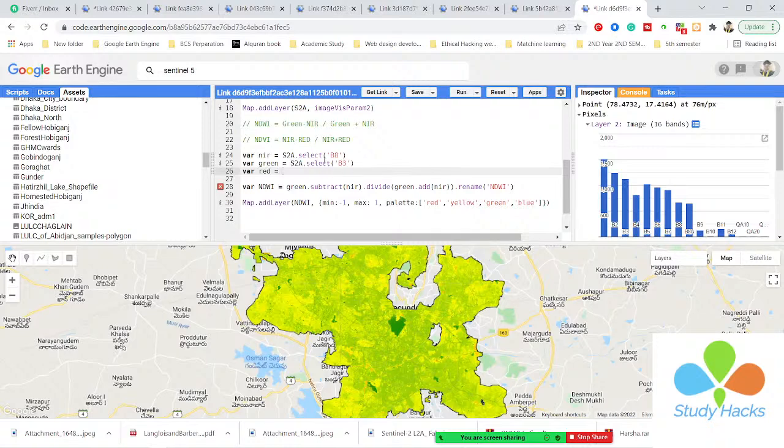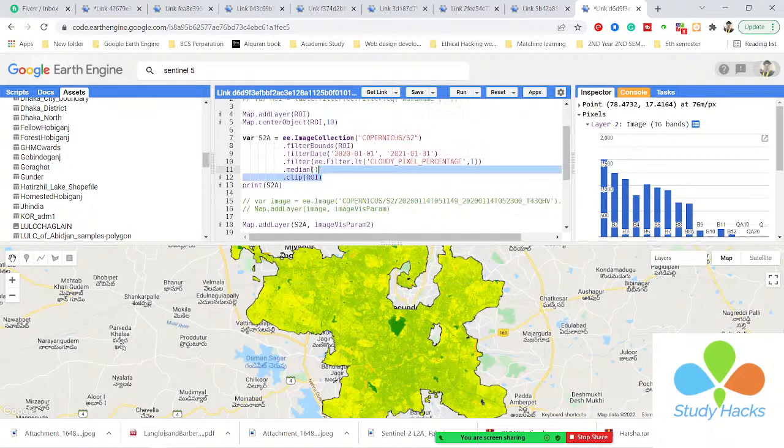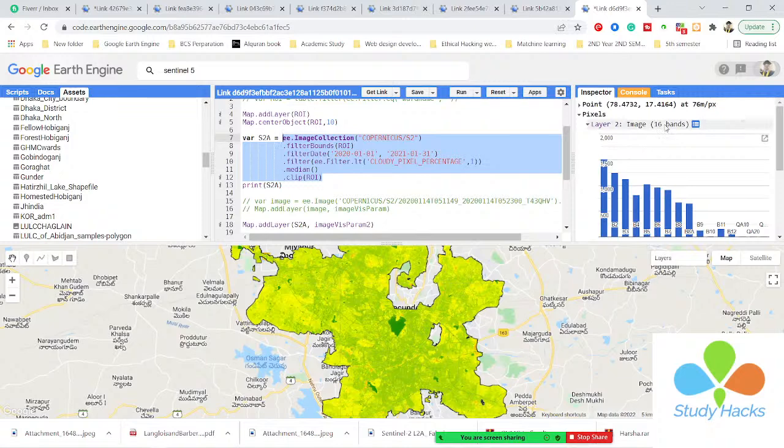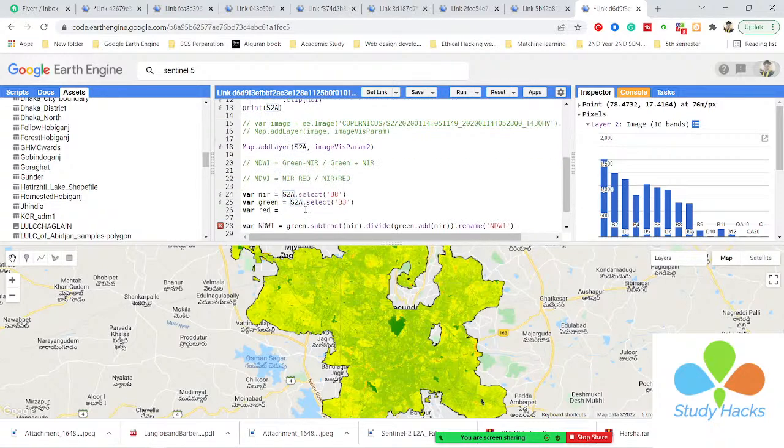Okay, and you can see this is my collection, and in this collection we can get a total of 16 bands. All of the bands will be available here: B2, B3, B4, or red, green, blue, near infrared, shortwave infrared 2. From the 16 bands I want to select only one band, called the red band. I simply call my variable name S2A and paste it here. After this I use the select function, and I want to select the red band.